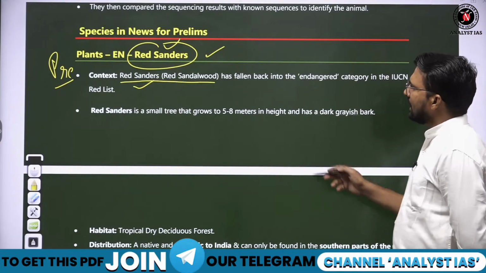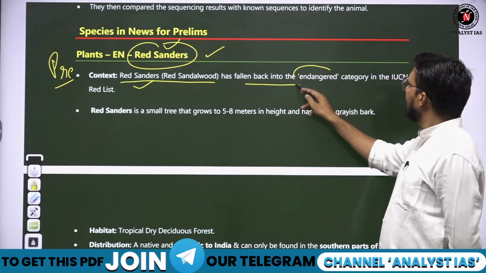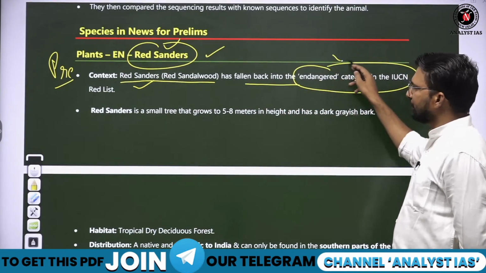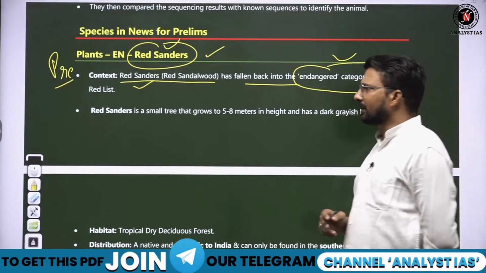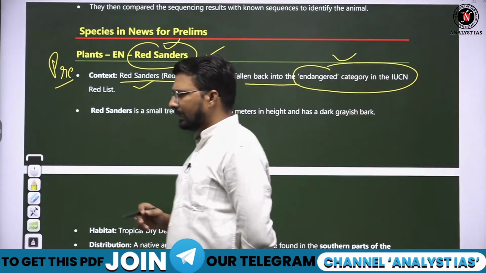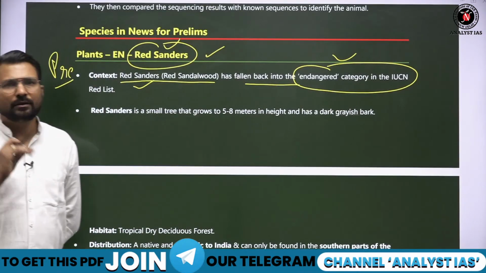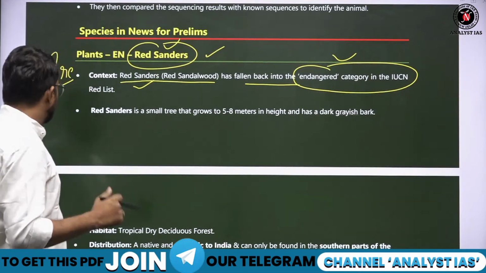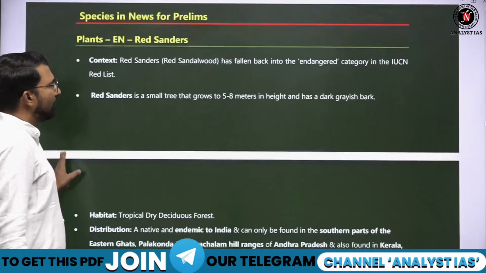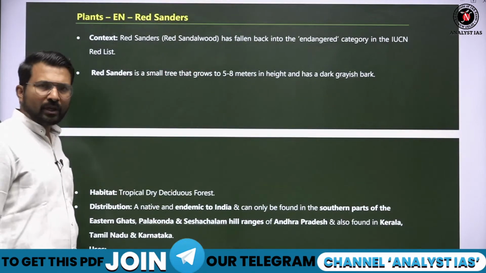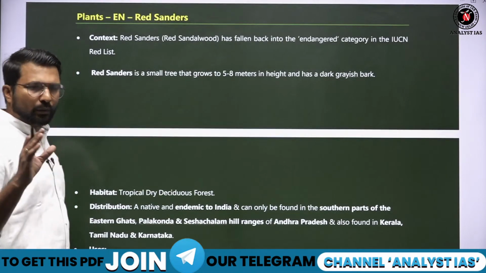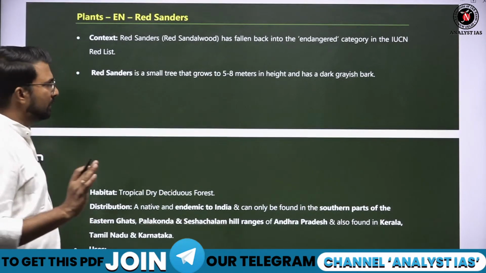So this red sandalwood has fallen into the endangered category in IUCN. IUCN has listed red sandalwood as endangered. So you need to remember where this red sandalwood is found, and what the problems are. Why did it come to this? Poaching and smuggling of this wood is not the only cause.